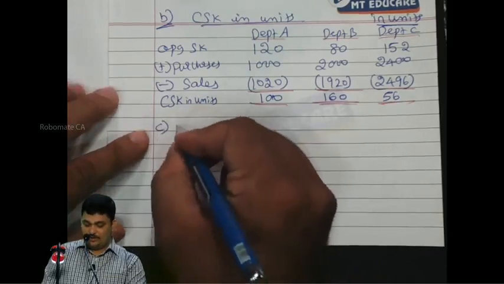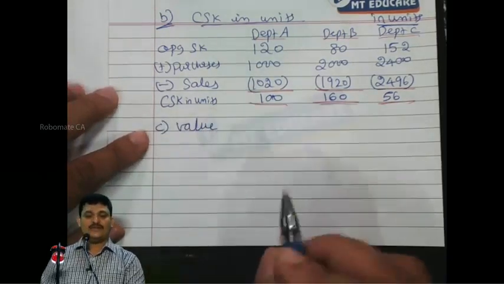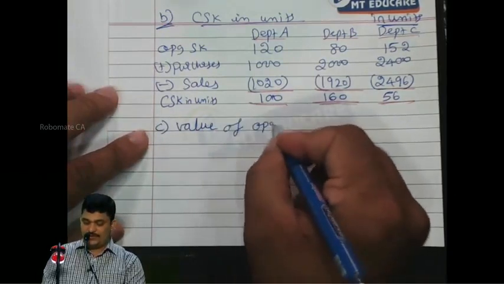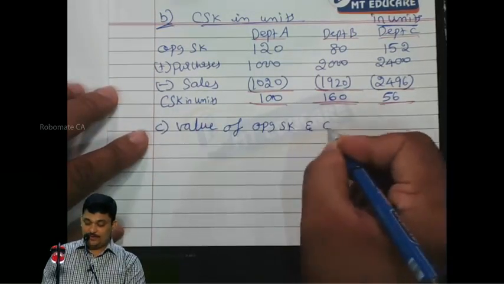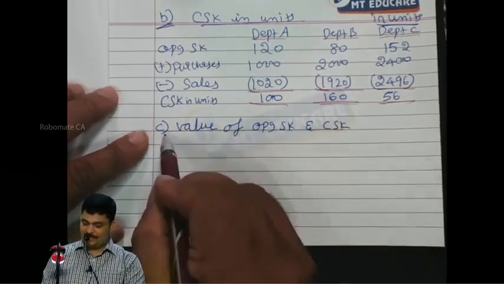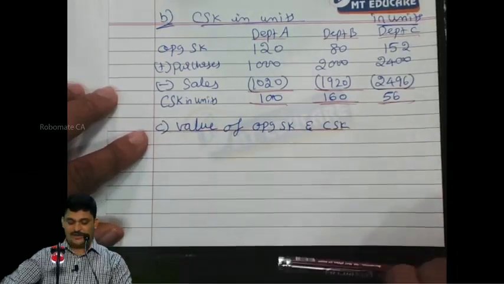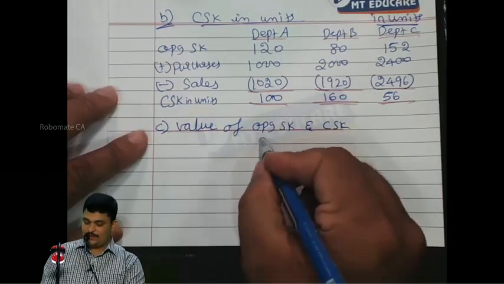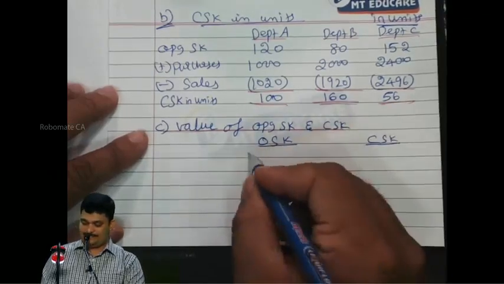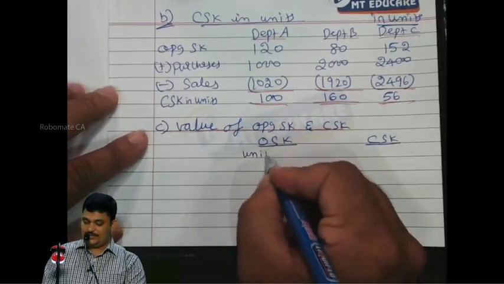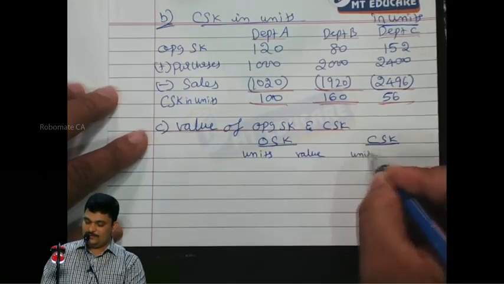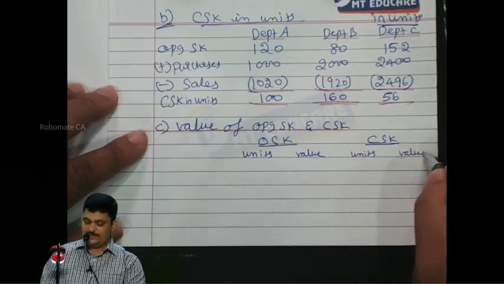Let us also show a working note for the value of opening stock and closing stock, instead of doing that in the trading account. Opening stock and closing stock, units and value.